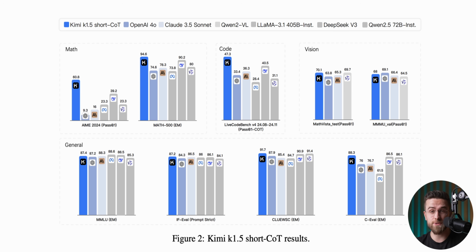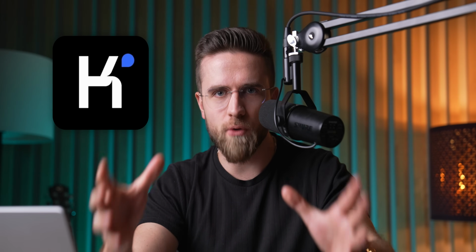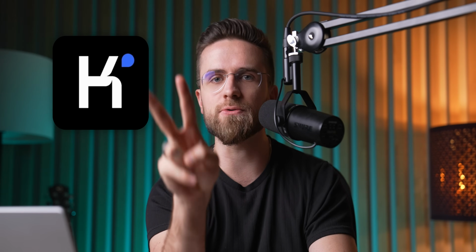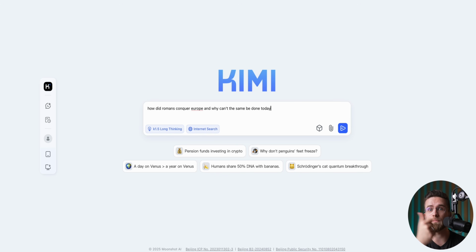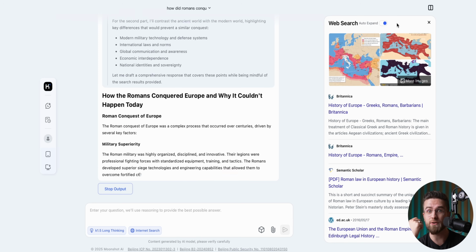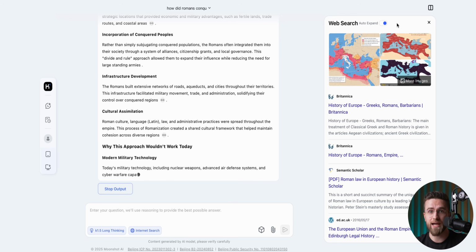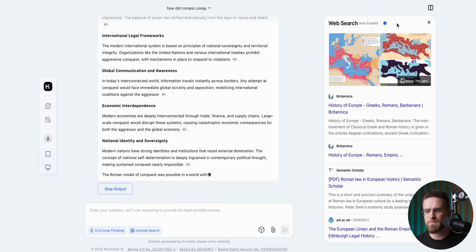Another solid alternative to ChatGPT made in China is Kimi. It's basically the O1 model, but better, for two key reasons. It has internet search and deep reasoning, and you can turn them both on at once to get a real deep research package. Aside from that, Kimi is pretty bare bones.